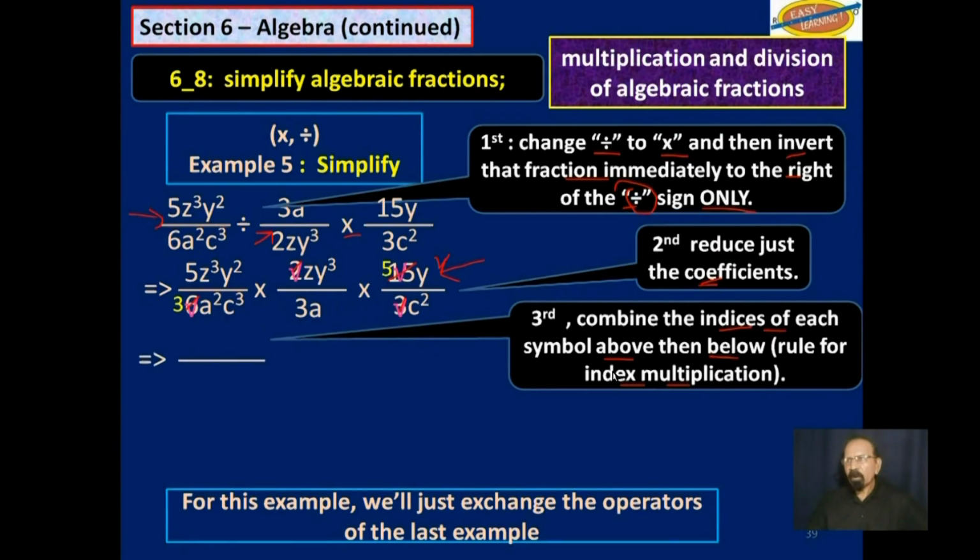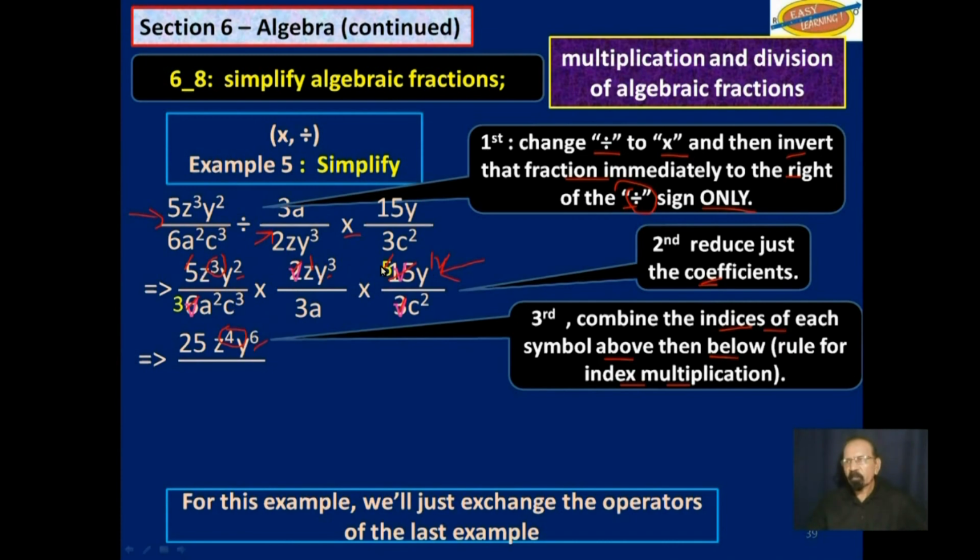So what do we have above? We have 5 times 5, which is 25. We have a z cubed and a z to the first power, which would give us z to the fourth power. And we have a y squared, a y cubed, and a y to the first power. Add up all those indices, and we get y to the sixth power.